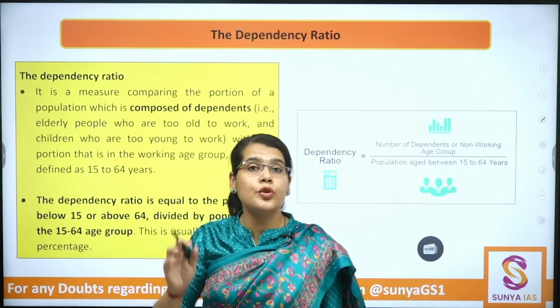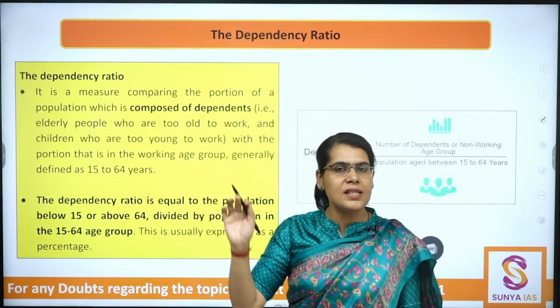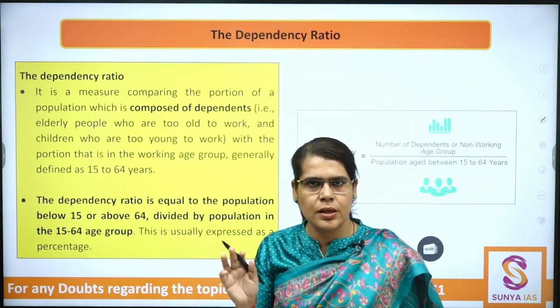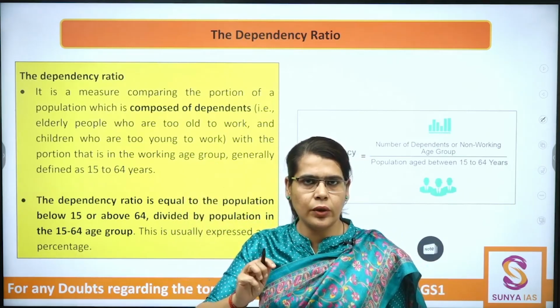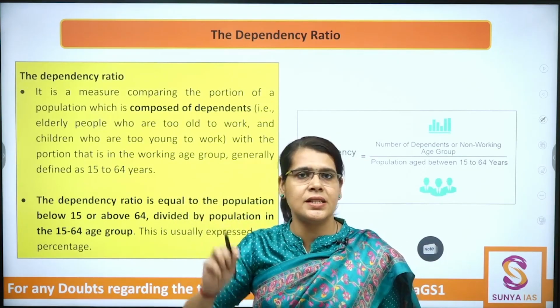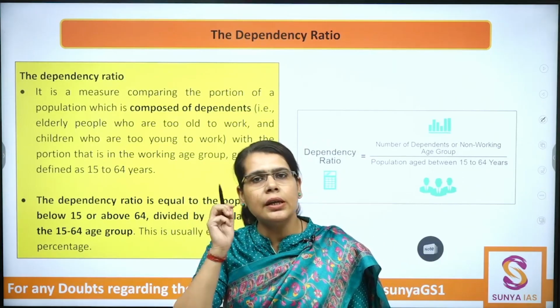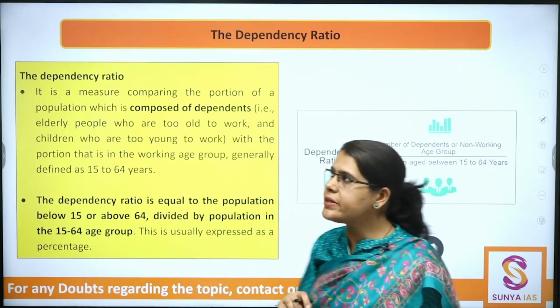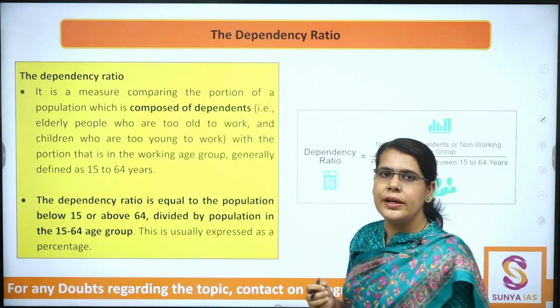And then we had moved towards the demographic attributes. And in demographic attributes, we had covered some important demographic attributes, for example the crude birth rate, crude death rates, the sex ratio, fertility rates, age specific fertility rate, etc. Now let's move to the next discussion. Very important discussion, that is the dependency ratio and why it is important for India especially.